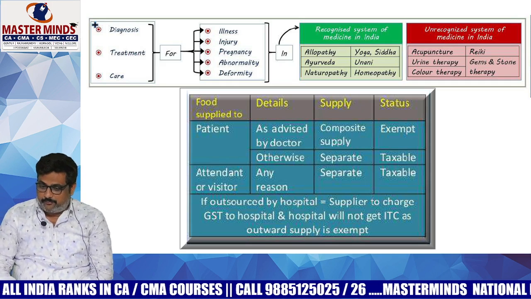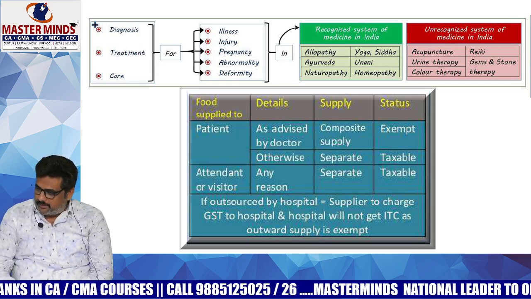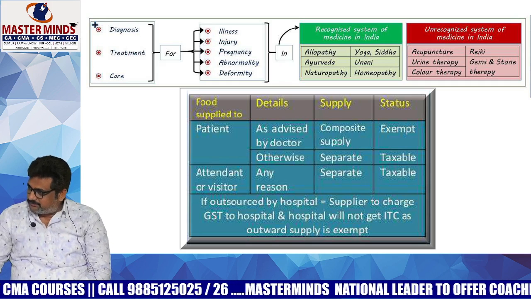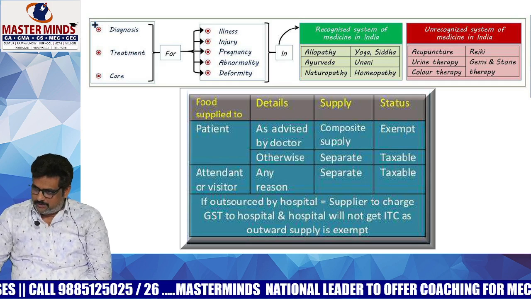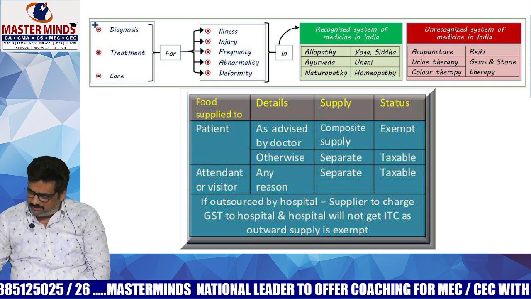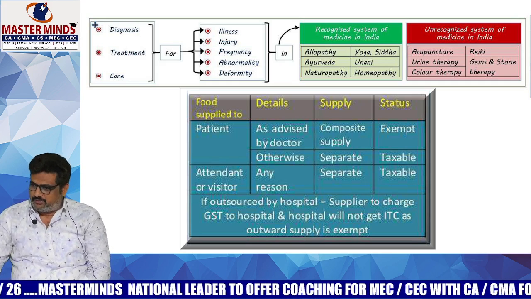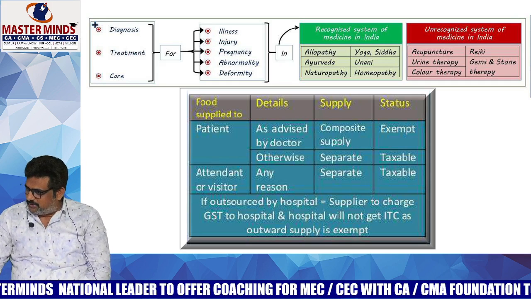Okay, deformity. Generally, abnormality means an abnormal child. Abnormal means hypersensitive or hyperactive. That means they will have some psychological disorders. Those people will generally come under abnormality. And deformity is actually with respect to physical, like handicapped. What is the word we are now using for it?